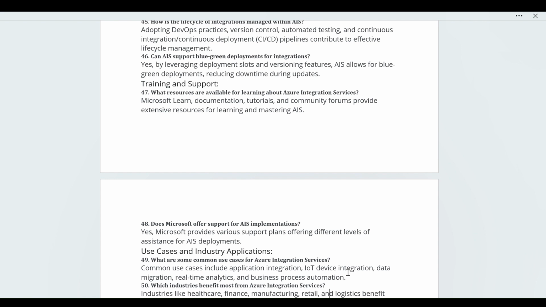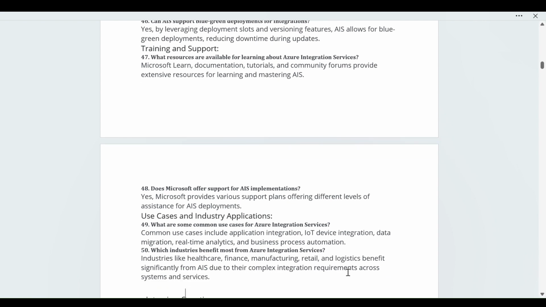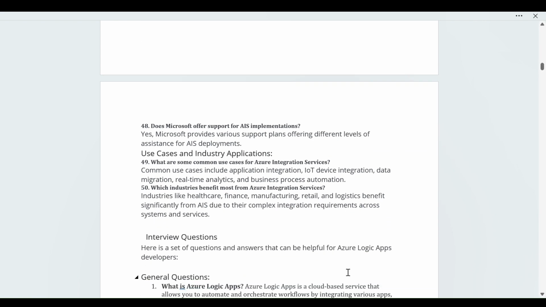Next question: does Microsoft offer support for AIS implementation? Yes. Then use cases and industry application. What are some common use cases for Azure Integration Services? Use cases include IoT device integration, data migration, real-time analytics, and business process automation.